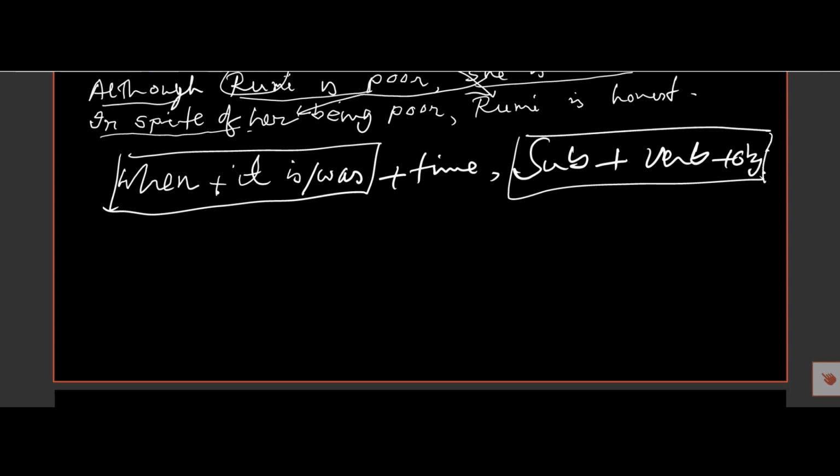So if there is when it is or when it was, to make it simple, we must use, instead of when it is or when it was, during or in or at. Any of these we must use instead of when it is or it was. We must write during or in or at.